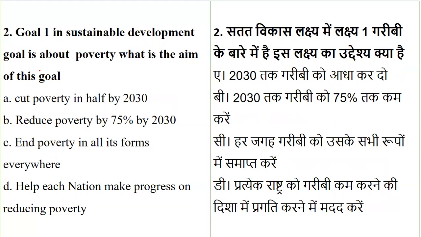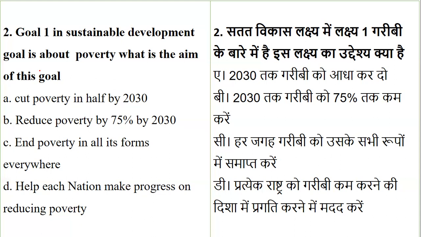So Goal 1 in the Sustainable Development Goals is with respect to poverty. What is the aim of this goal? It is to end poverty in all its forms everywhere by 2030, to reduce poverty by 75% by 2030, and to help nations make progress on reducing poverty. So that is Goal 1.